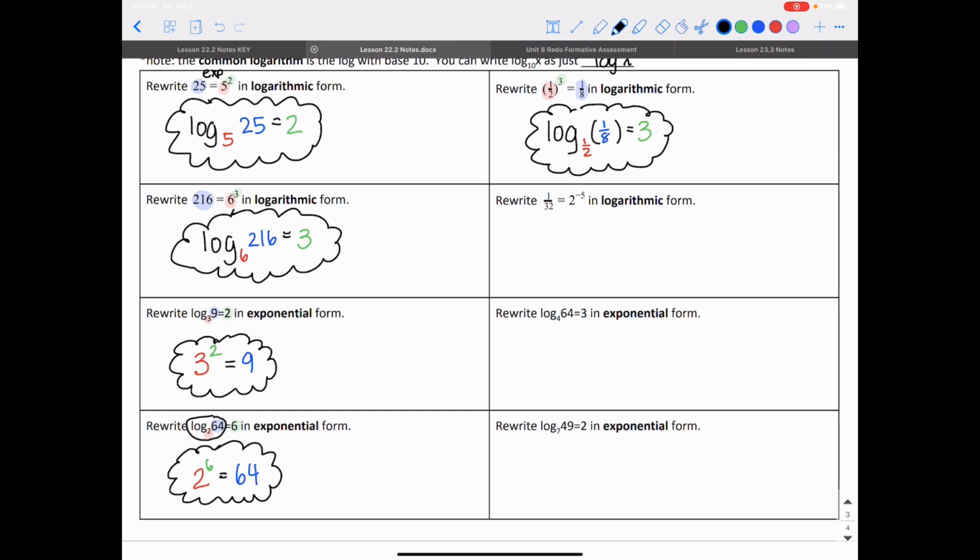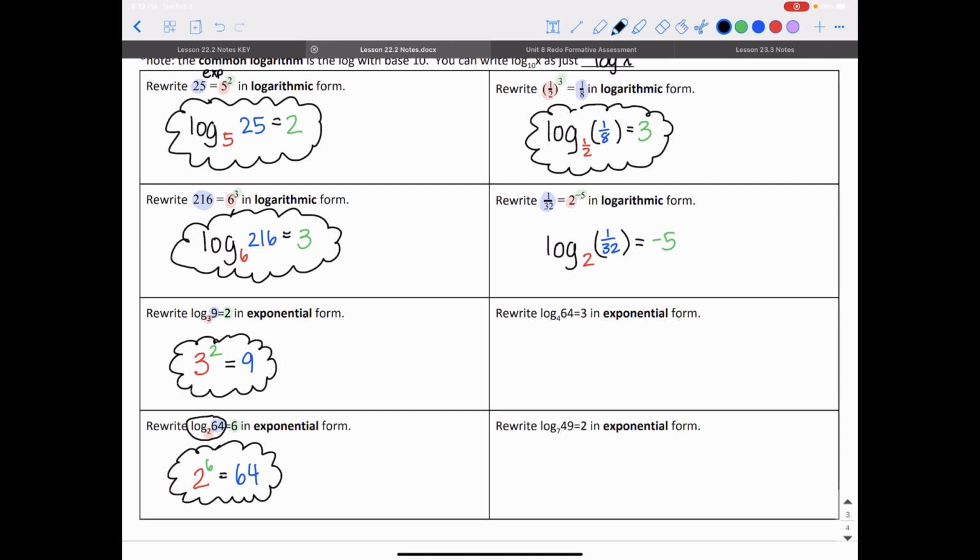For the next one, I'm going to identify this is my base, this is my exponent, and this is my answer. To write that in logarithm form, I'm going to have the word log, base 2, of the answer, which is 1/32. Make sure you write that 2 as a subscript, is equal to -5.